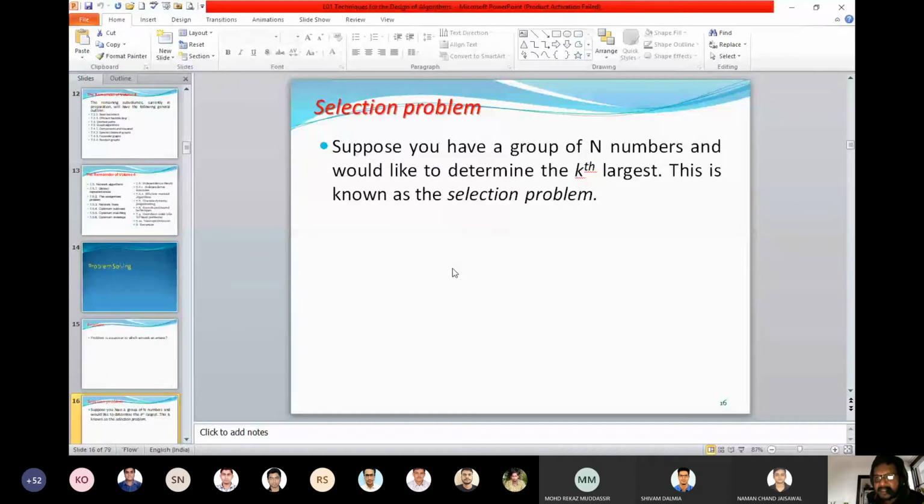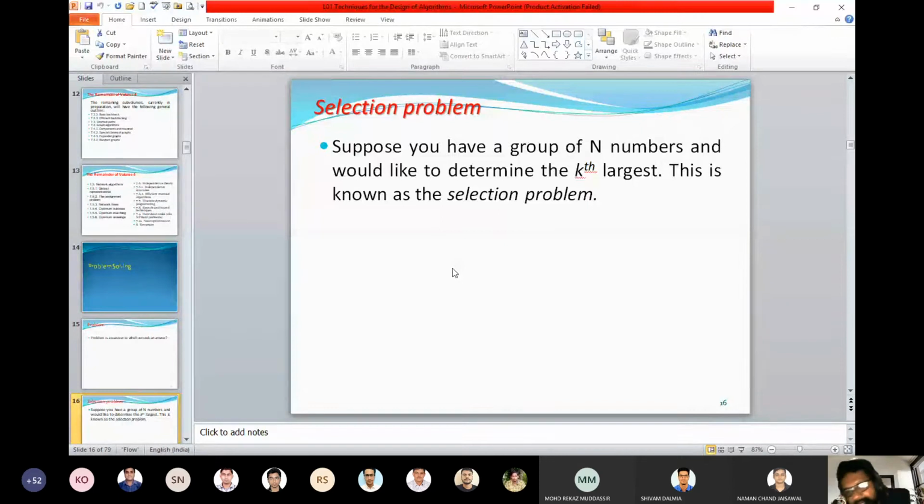So how many such different algorithms can you write? Just think how many ways you can find the solution to the selection problem. My requirement is 10 different algorithms, and this question will continue throughout our discussion.